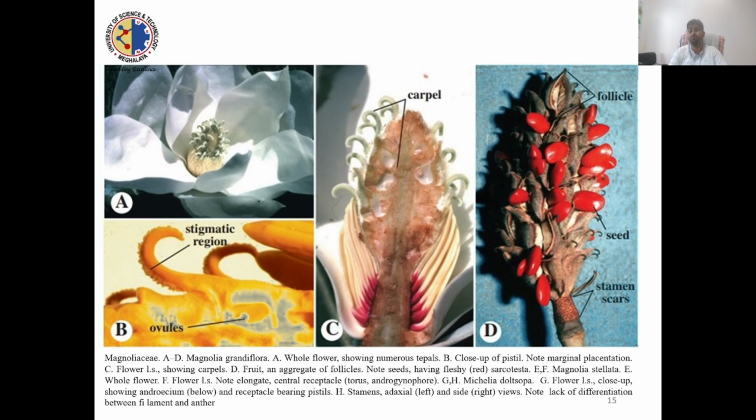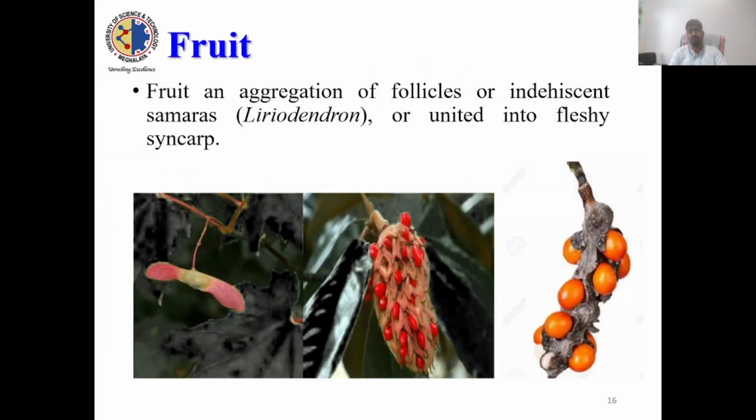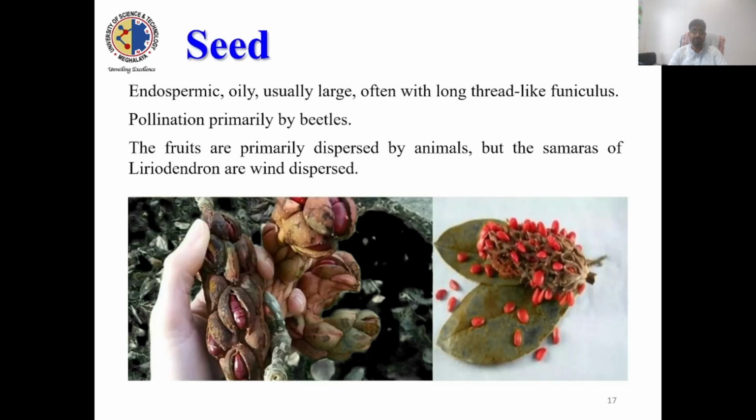You will observe curved carpels everywhere. And this is the follicle fruit, an aggregation of follicles or indehiscent samaras. This first picture shows indehiscent samaras, but most of this genus Magnolia you will find follicles. Seeds are endospermic, usually large in size, bean-like in shape. Pollination is mostly by beetles. And these fruits are dispersed by animals, and samaras, because they have winged fruits, are dispersed by wind.